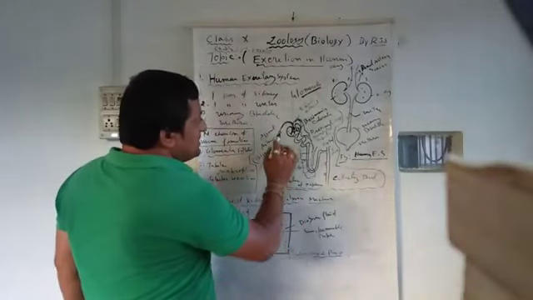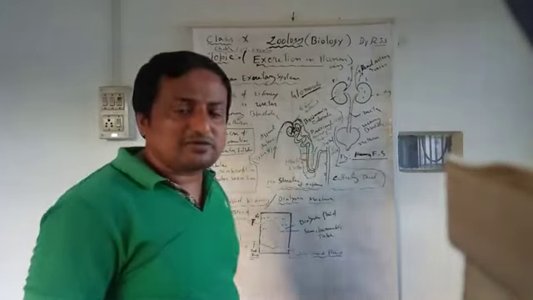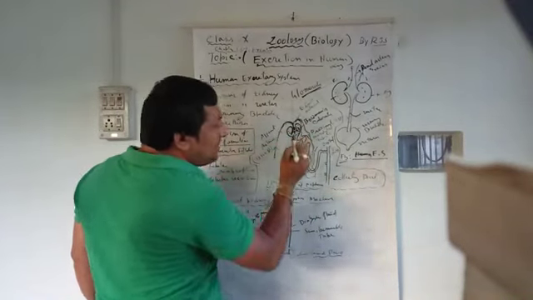When it goes to the inner side of this cup-shaped structure, the Bowman capsule cavity, it forms a network of smaller branches again.